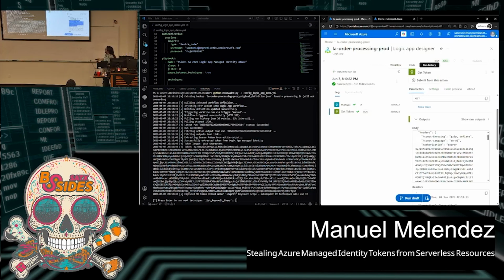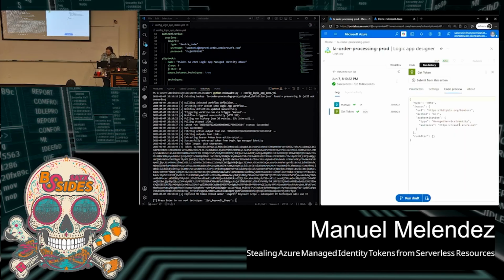So you may be wondering how this works. And it's pretty simple, actually. We go to the code preview. The logic here is super simple. So all this is doing is basically just making an HTTP GET request to this URI, http://headers. And we authenticate as a managed identity, specifically with the audience of the default one.